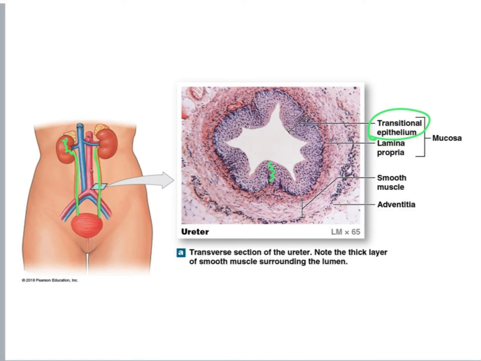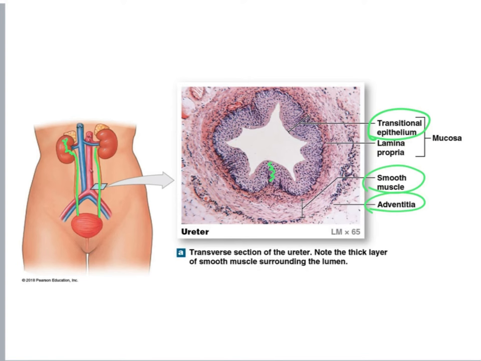Then we have here a smooth muscle layer, and these smooth muscle fibers will move urine through peristaltic waves of contractions into the urinary bladder. So if you are lying down or if you are upside down, urine will go from the kidneys into the urinary bladder because urine is moved through peristaltic waves. And then after the smooth muscle layer, we have the adventitia layer, which is the outermost layer that basically anchors the ureter to the surrounding tissue.